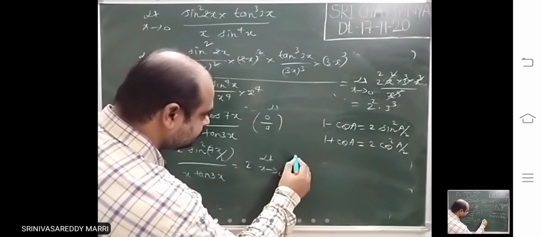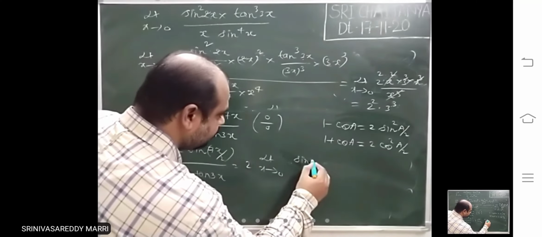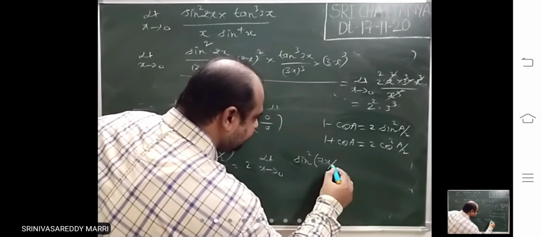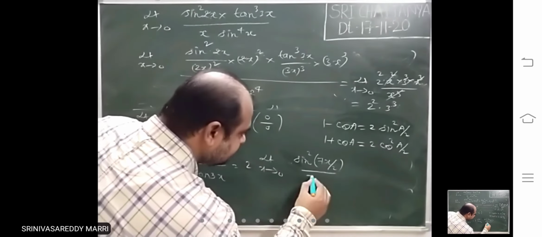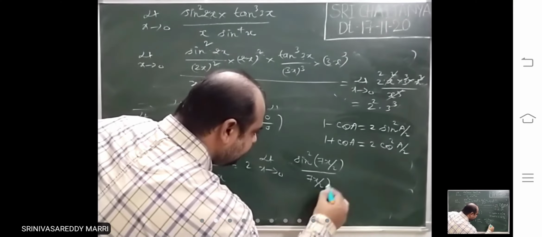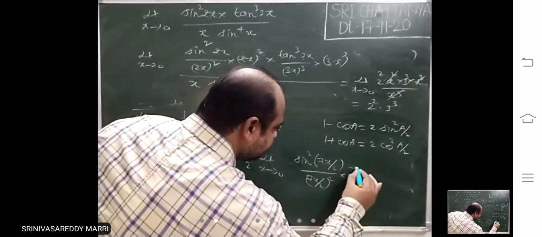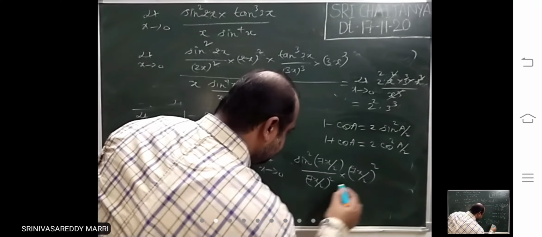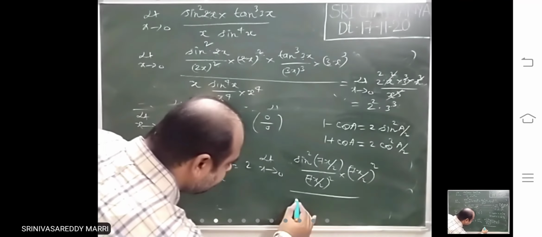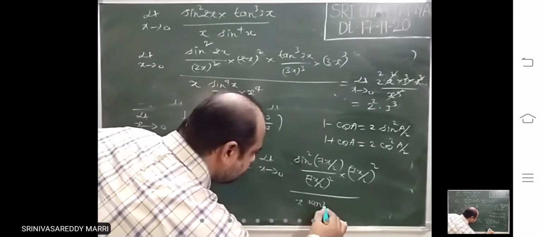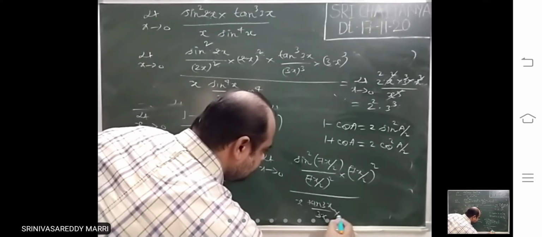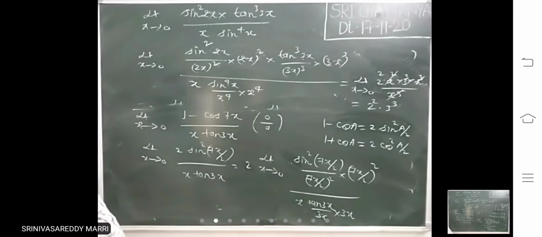So now sine square 7x by 2 divided by, you multiply and divide with 7x by 2 whole square, divided by, multiply and divide with 3x. So this is one standard limit.